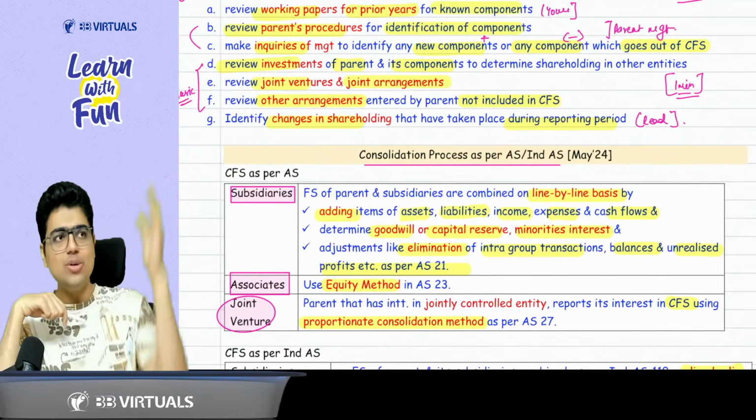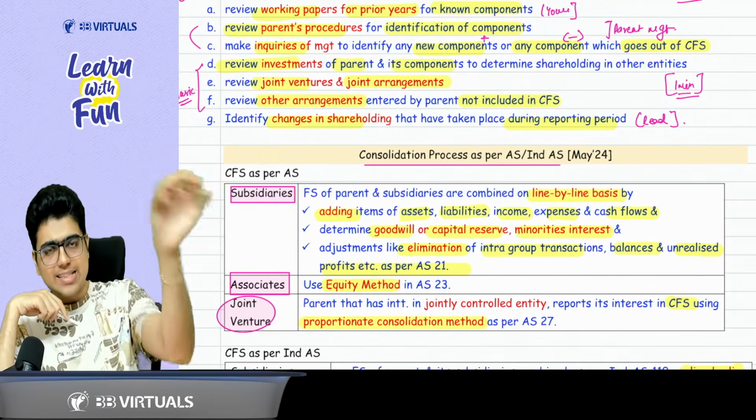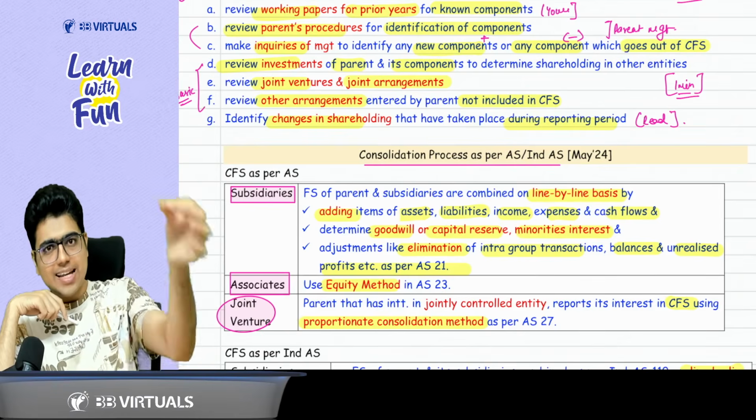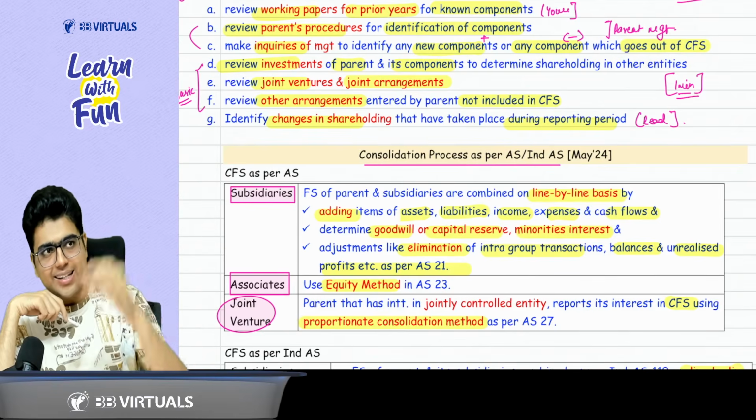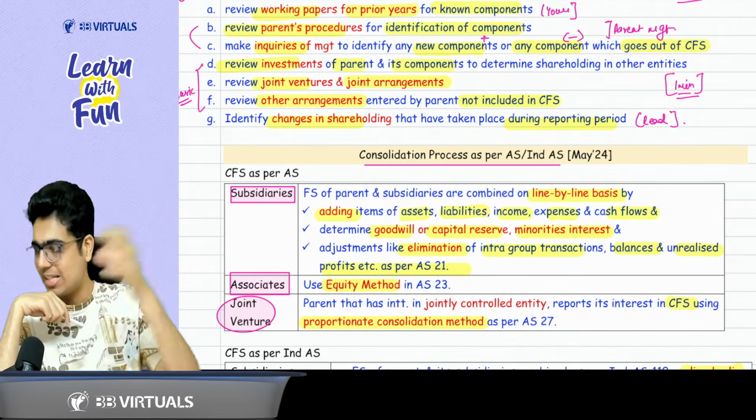Subsidiary में what you need to do? So line by line basis में we just need to add the items. Their asset, my asset, add it. Their liability, my liability, add it. Their income, my income, add it. Their expense, my expense, add it.